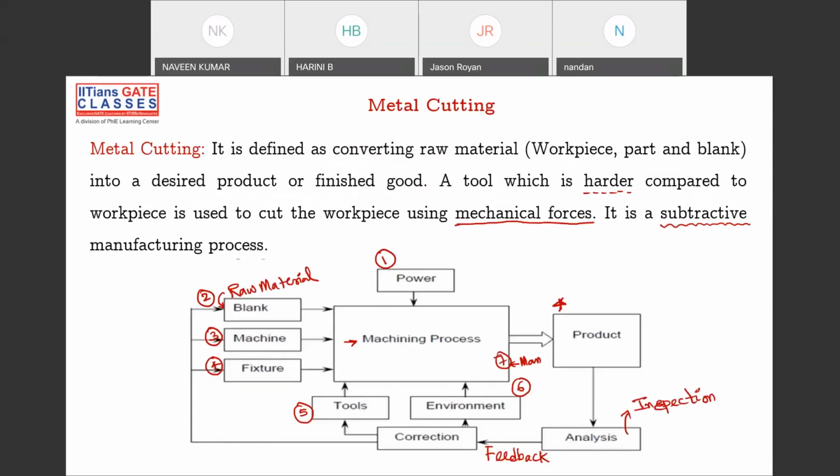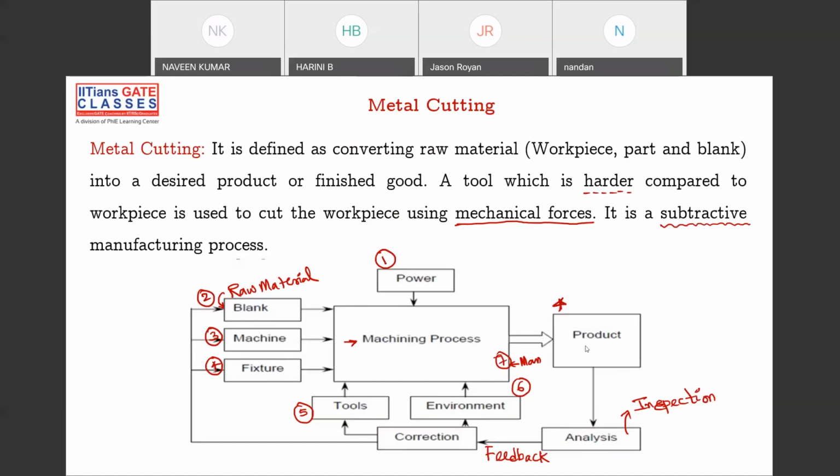So basically, this is a simple setup for metal cutting or machining, of course. So we have the machining process here, and what are the inputs? You can see the arrows which are coming inside. These are inputs. We have power, blank, in the sense raw material, you have machine, you have fixture, you have tools, you have environment. All these things are 1, 2, 3, 4, 5, 6, and man is the 7. Of course, manpower is 7. So all these things are the inputs of your machining process, and the output is your product.